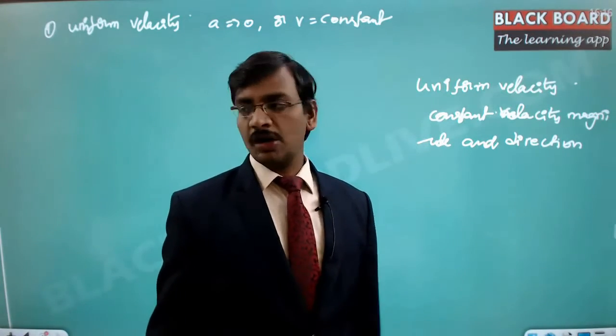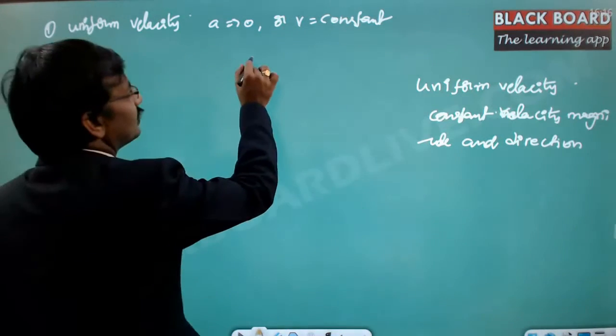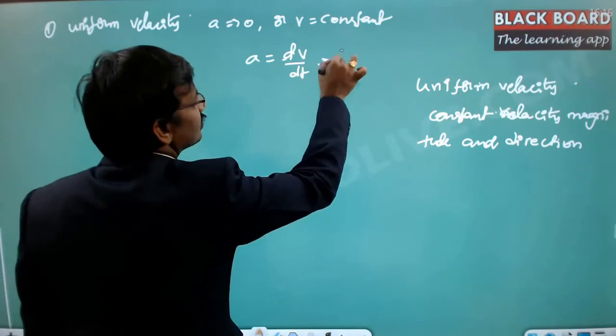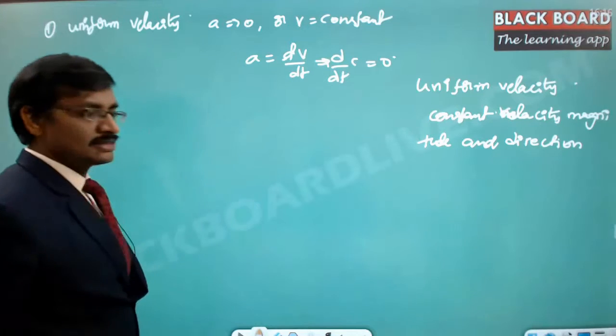So if we are talking about the uniform velocity, then a is equal to 0, because a is equal to dv by dt and v is a constant. d by dt of a constant is equal to 0. So acceleration is 0.